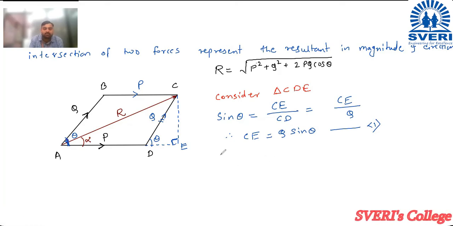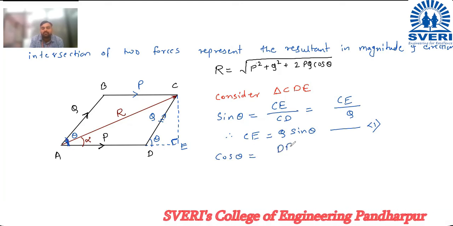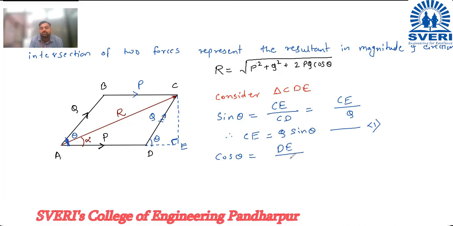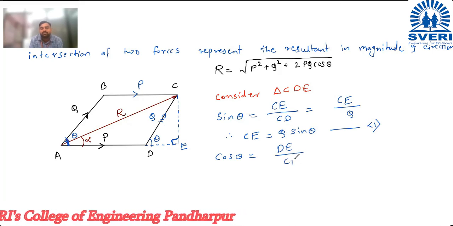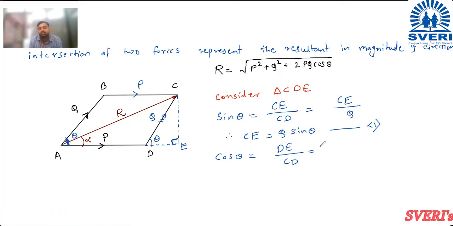Similarly, here consider cos theta also. Cos theta is equal to adjacent side, that is DE, divided by hypotenuse, that is CD. So here if I put the value, DE as it is.